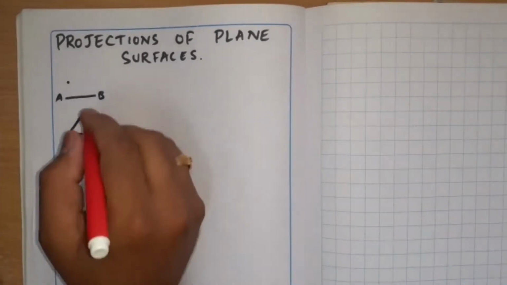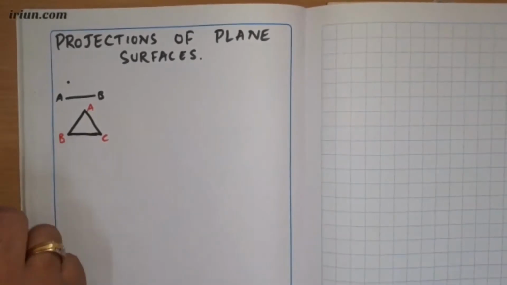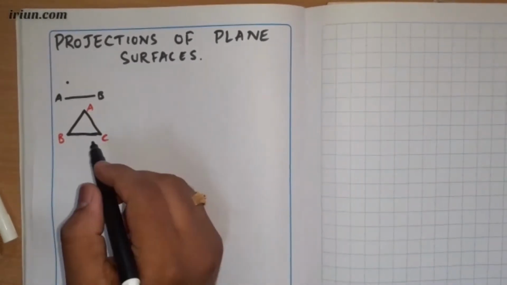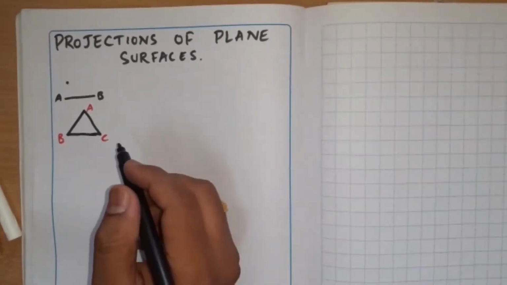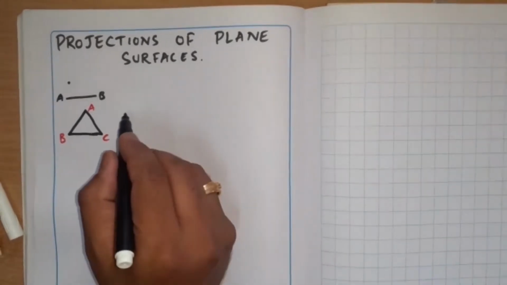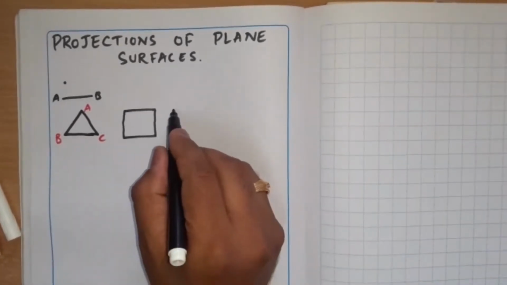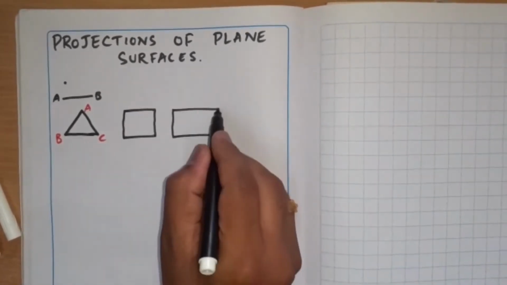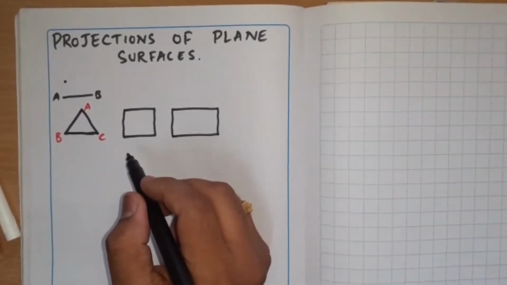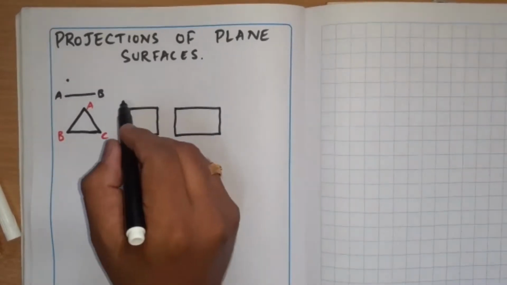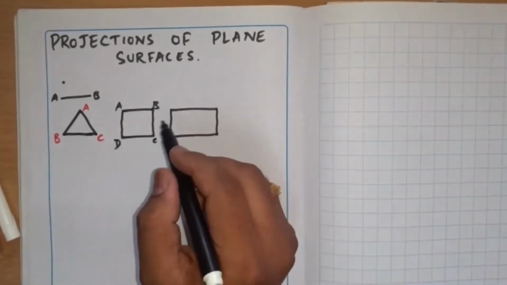Are you able to get it? I'll name it A, B, and C. Can we continue further? That is, can I make one more object including one more line? That is, using four lines, can I make an object? Yes, sir. A simple square I can make, and similarly I can make a rectangle, and name it as ABCD. Any name you can give, PQRS or ABCD. However you give the name, you can assume.